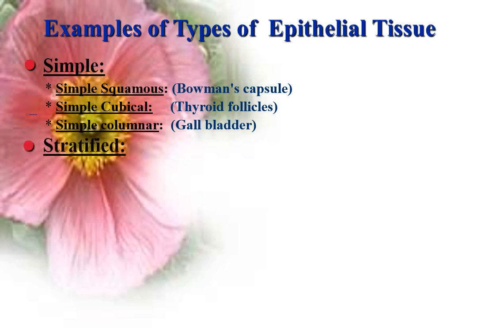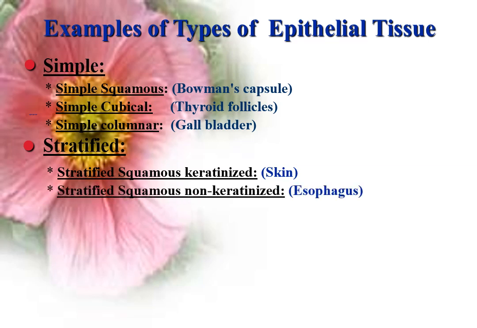Stratified epithelium, on the other hand, is formed of several layers, classified according to the shape of the top layer. Stratified squamous keratinized epithelium, formed of several layers with flattened top layer covered with keratin. An example, the epithelium of the skin.